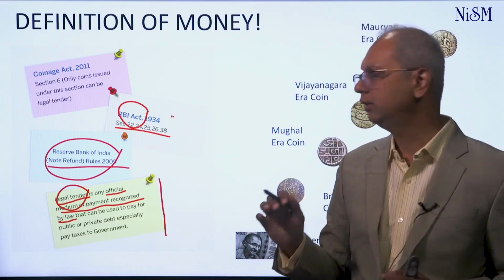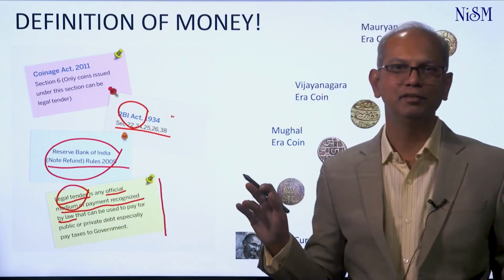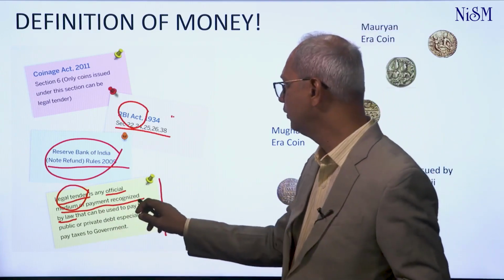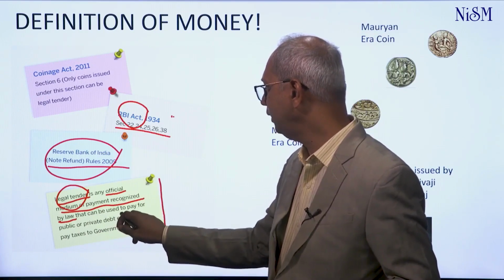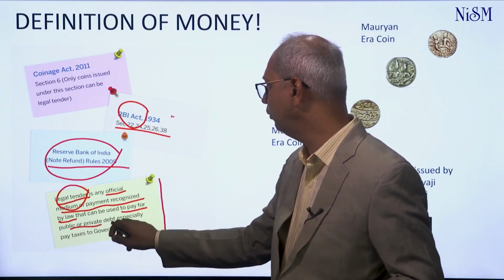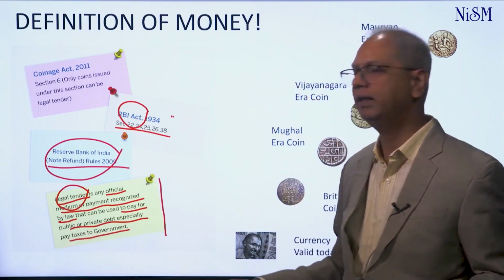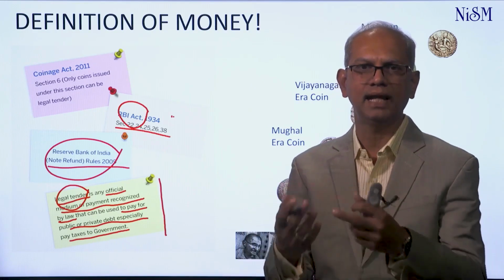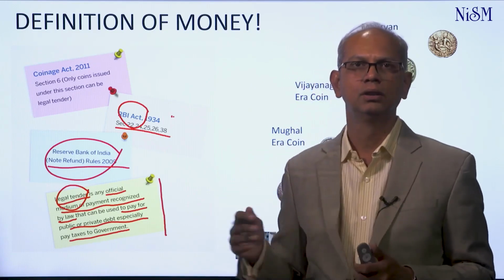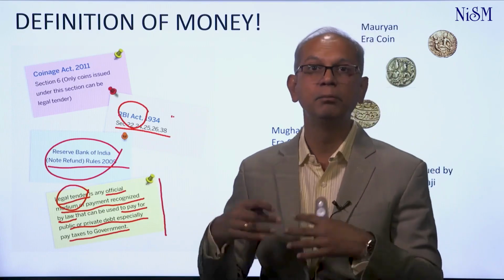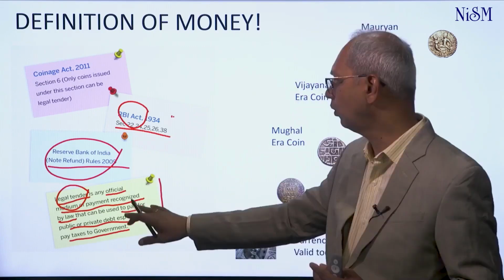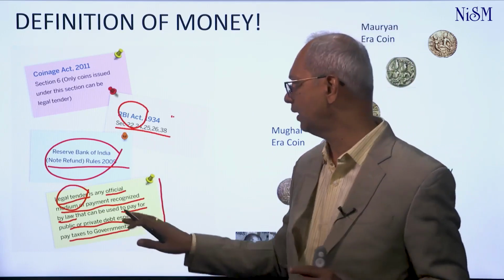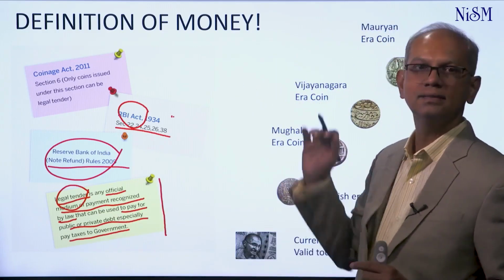That's very, very important. So legal tender, by definition, is an official medium of exchange recognized by law, which can be used to pay for public and private debt, especially taxes to the government. What is not explicitly mentioned here is the transactions, but it is implied that you can do transactions on the currency and coins or whatever has been declared as legal tender. That's very, very important. So that is the definition of money.